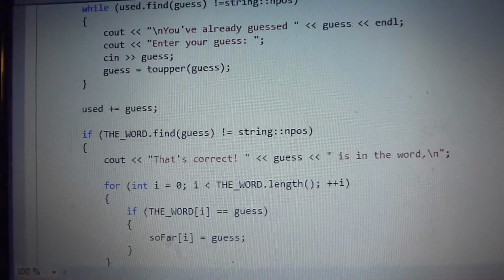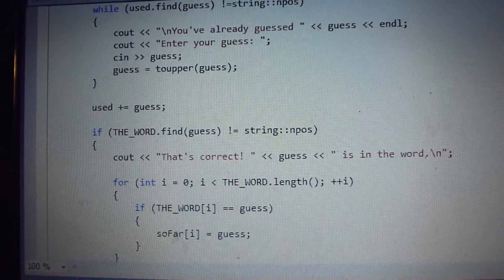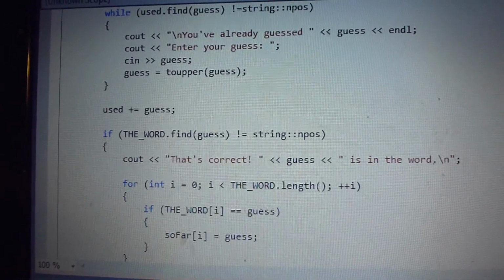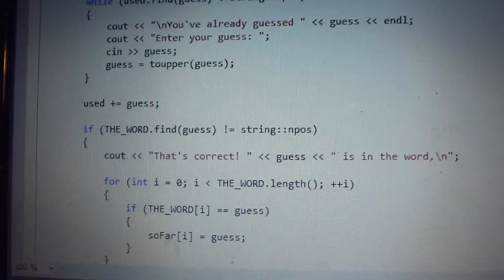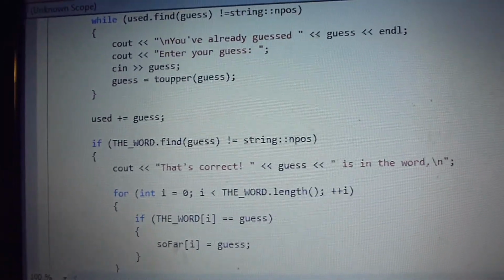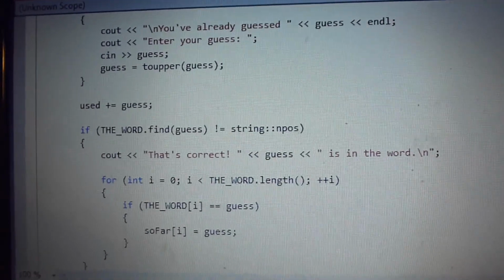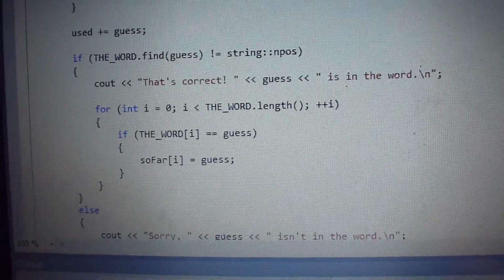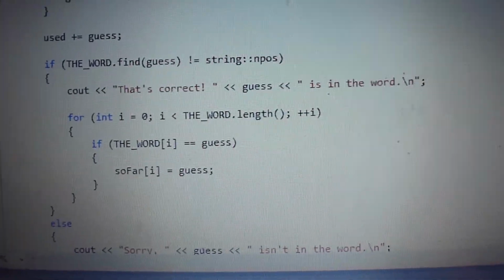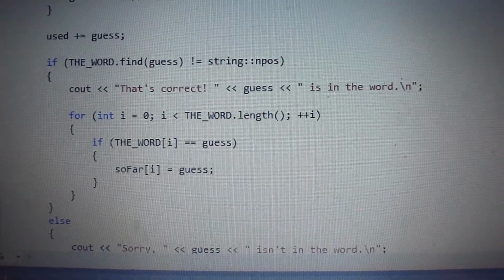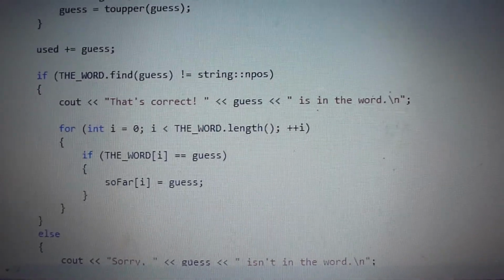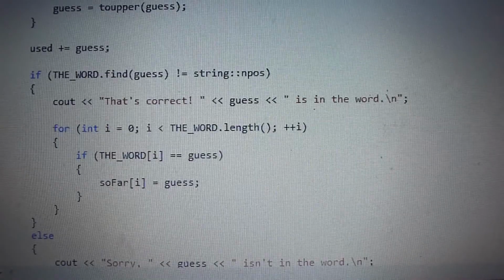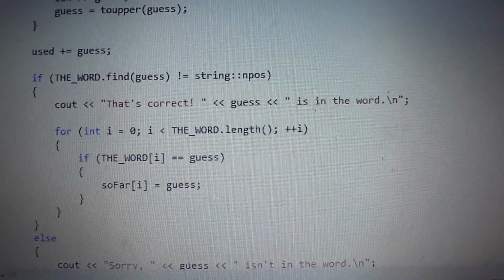Next, I put a loop that says if the guess that they put in is in the word, the computer says that's correct, it's in the word. And then I put in a for loop which declares the variable, gives a condition for it, and then increments it.